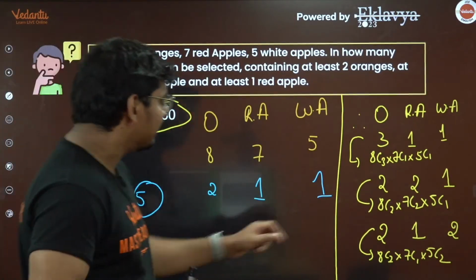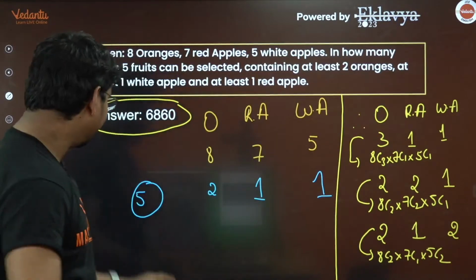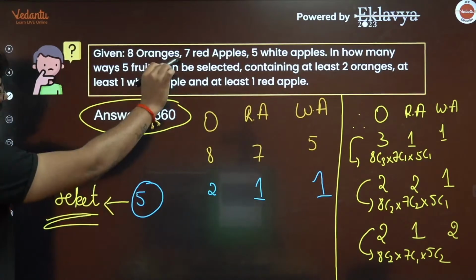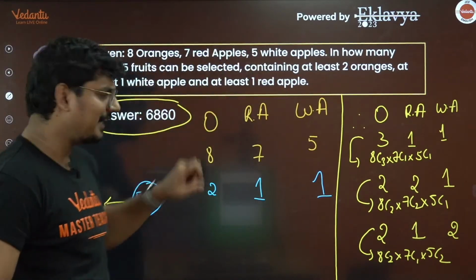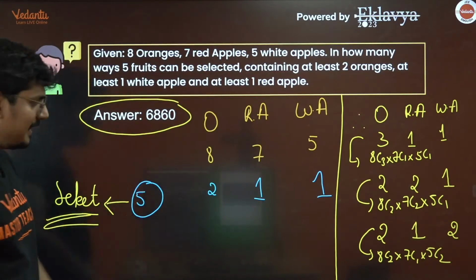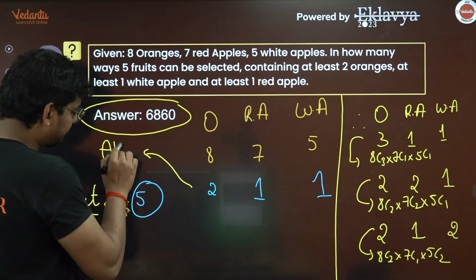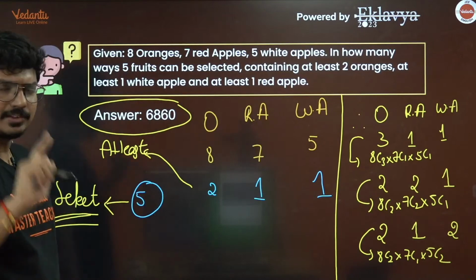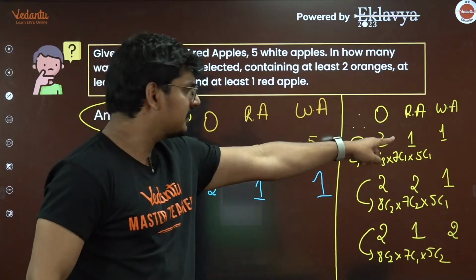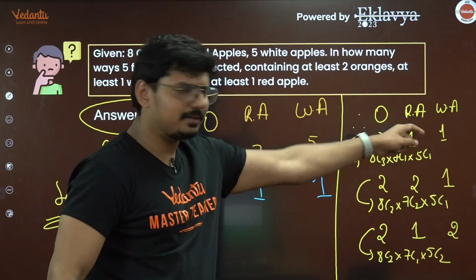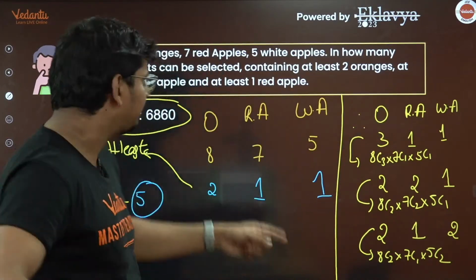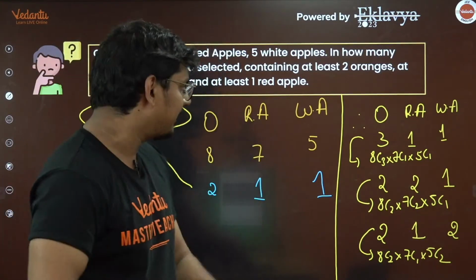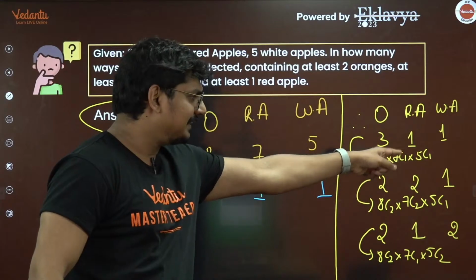Sir, how 8C3? See, I need to select 5. This is the selected fruits. Out of these 8, 7, 5, I need to select 5, in such a way that I need to keep at least 2 from oranges, 1 from red apple, 1 from white apple. So one way is, I'll pick up 3 from oranges, 1 from red apple, 1 from white apple. So 3 from oranges: in how many ways can you pick it up? 8 oranges are there. In how many ways can you select 3 oranges from that? 8C3. Same goes with 7C1, 5C1.